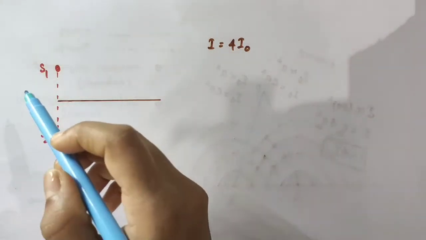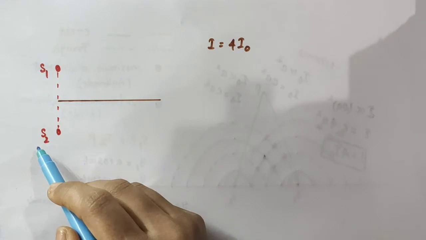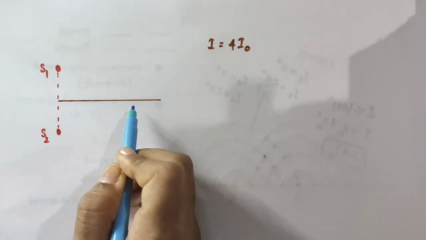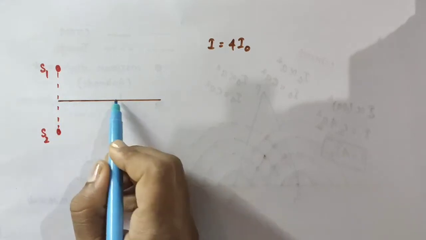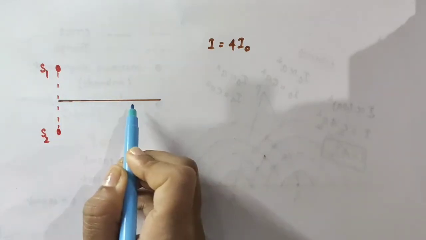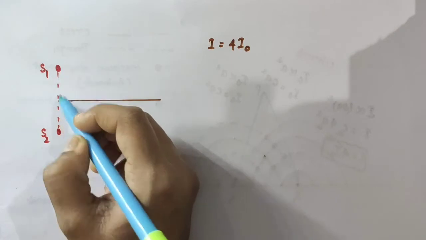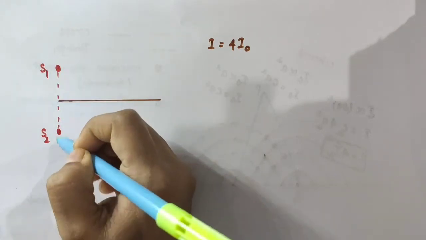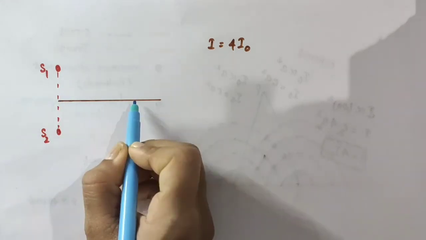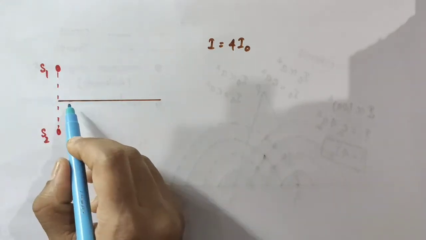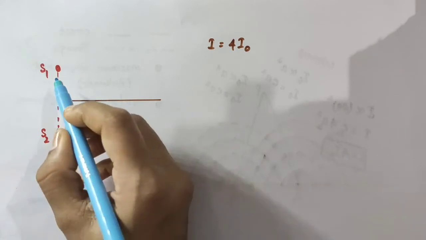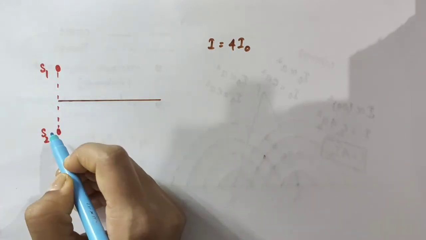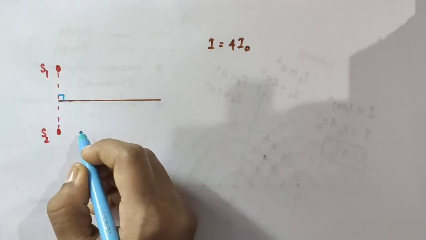Now see, here we have the two sources, one is S1, another one is S2. Let this brown colored line be the perpendicular bisector of S1 and S2. The dotted line connects S1 and S2, the two sources. The perpendicular bisector is the line which cuts a line segment into two equal parts, at 90 degrees.